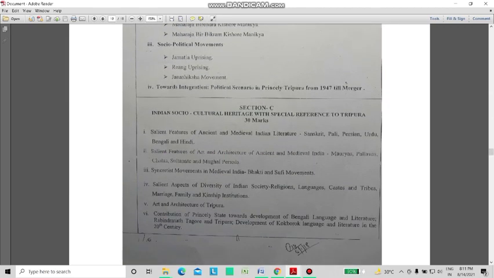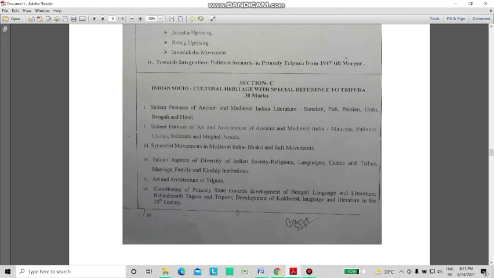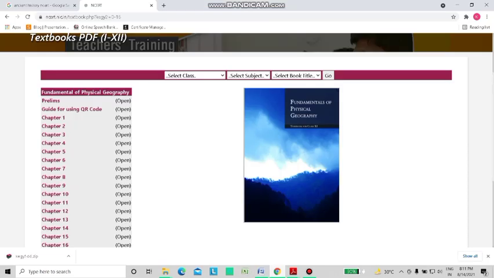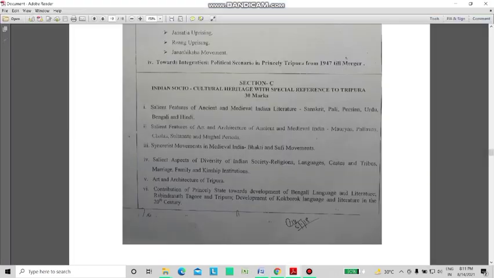Now coming to section C, Indian socio-cultural heritage with special reference to Tripura. For parts 1, 2, 3 and 4, I referred to the ancient and medieval history NCERT textbook, and for the last 2 parts, part 5 and 6, I made my own notes from the internet. All the notes that I made from the internet, I will share with you.